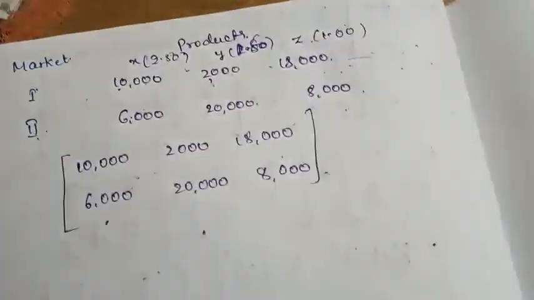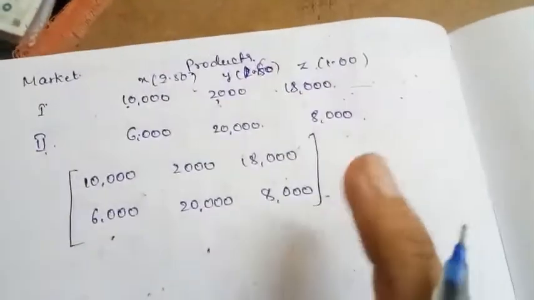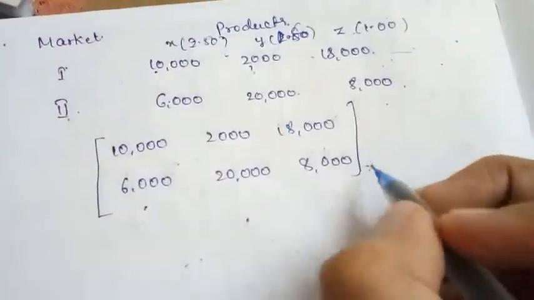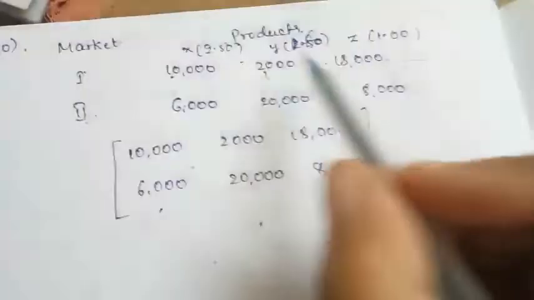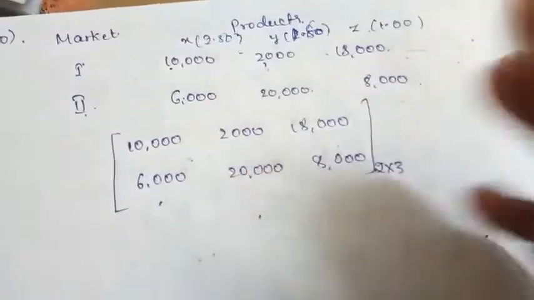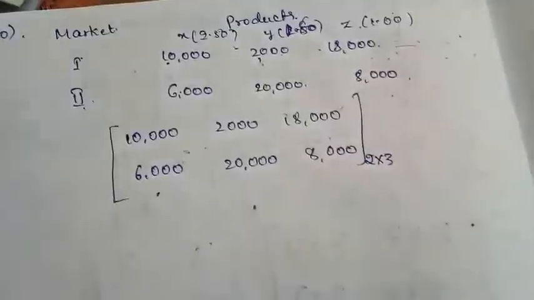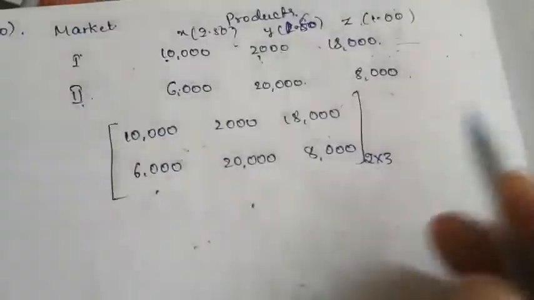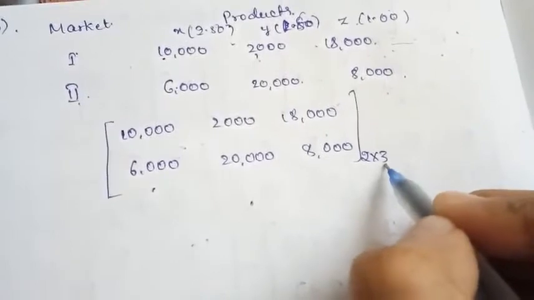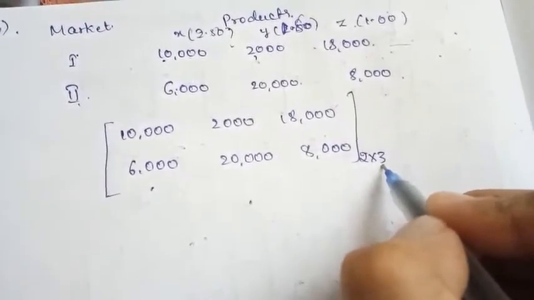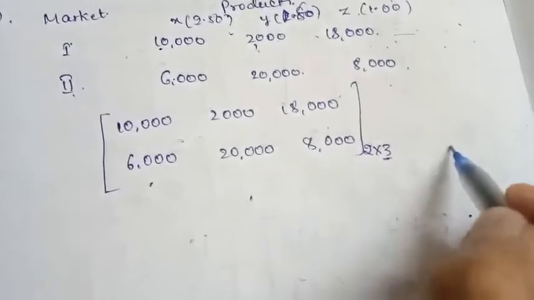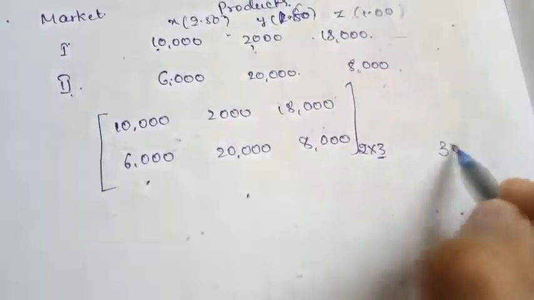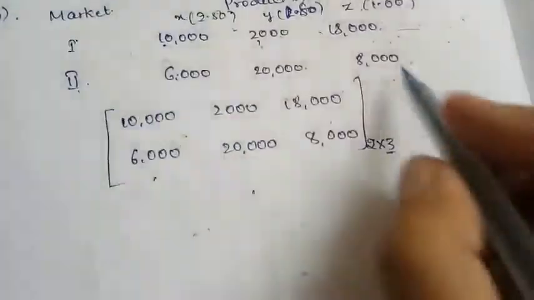Now we have to use the same idea for the matrix. I have written this in a matrix. What is the order of this matrix? 2 cross 3. Now we need to put the sale price in a matrix such that matrix multiplication is possible. What is that condition? The number of columns of the first matrix must equal the number of rows of the second matrix, so it should be in the form of 3 cross something.